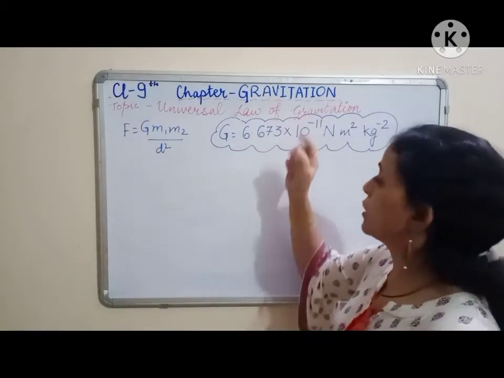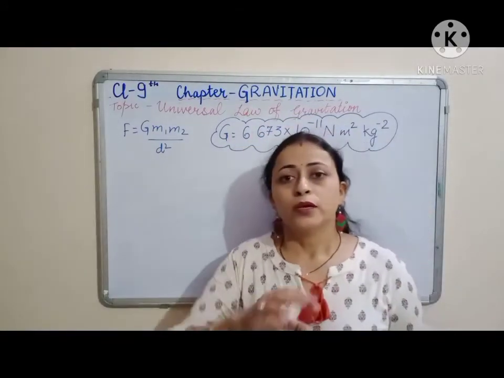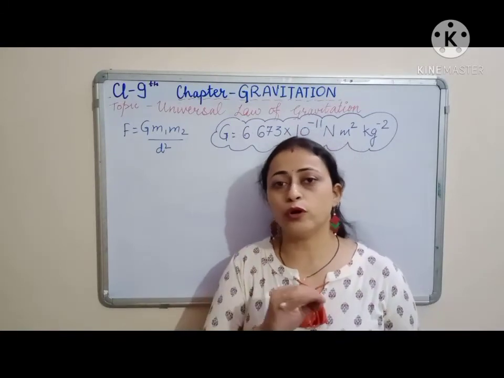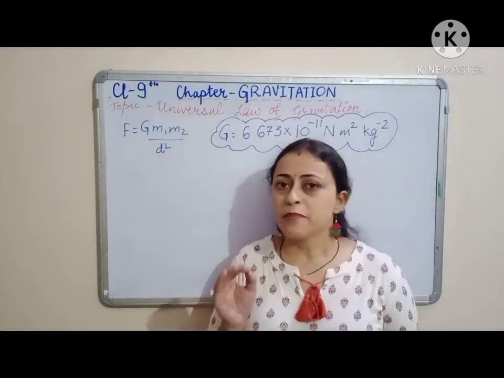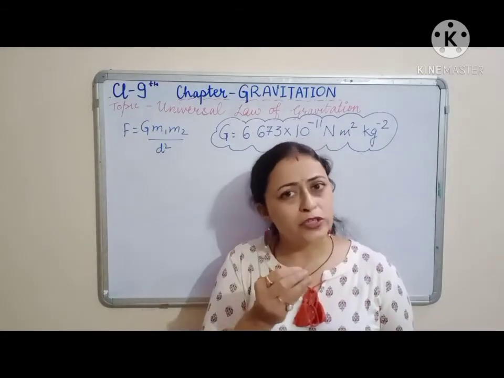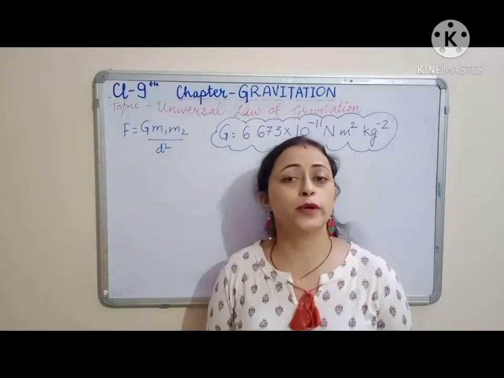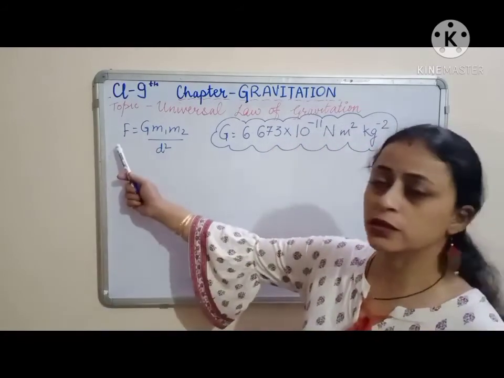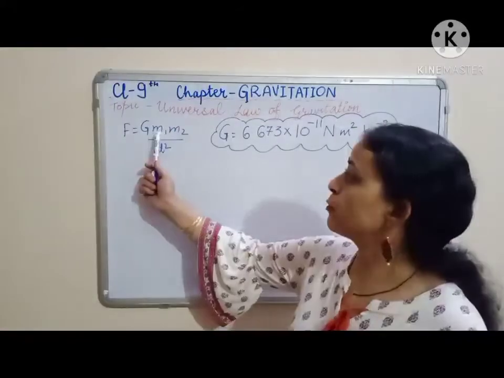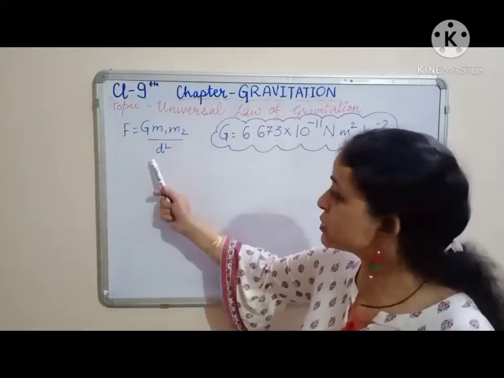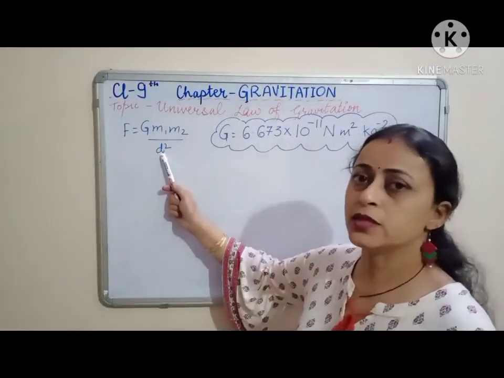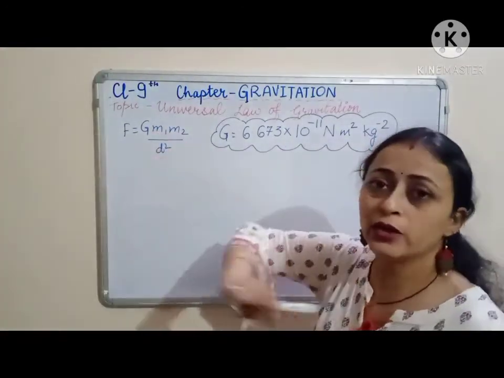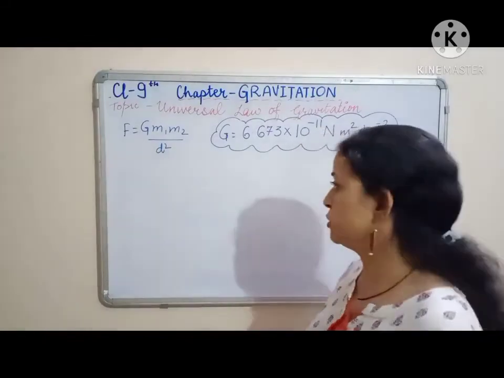There the concept of gravitation came up when it was formulated as a law that this can be seen for all different objects, may it be your lighter objects or your very, very massive objects. So every object in this universe attracts the other with a force which is directly proportional to the product of masses and inversely proportional to the square of the distance of separation between them. And this force acts along the line that joins the centers of the two objects.